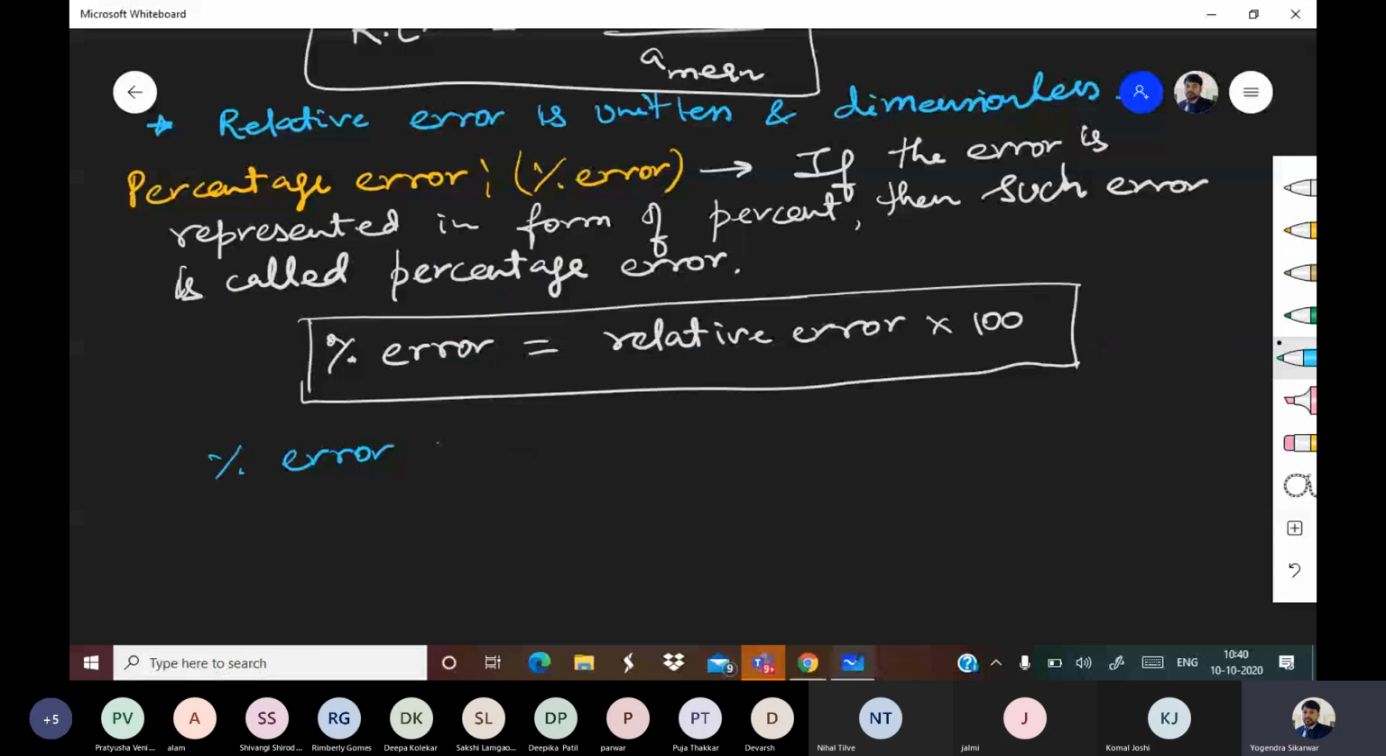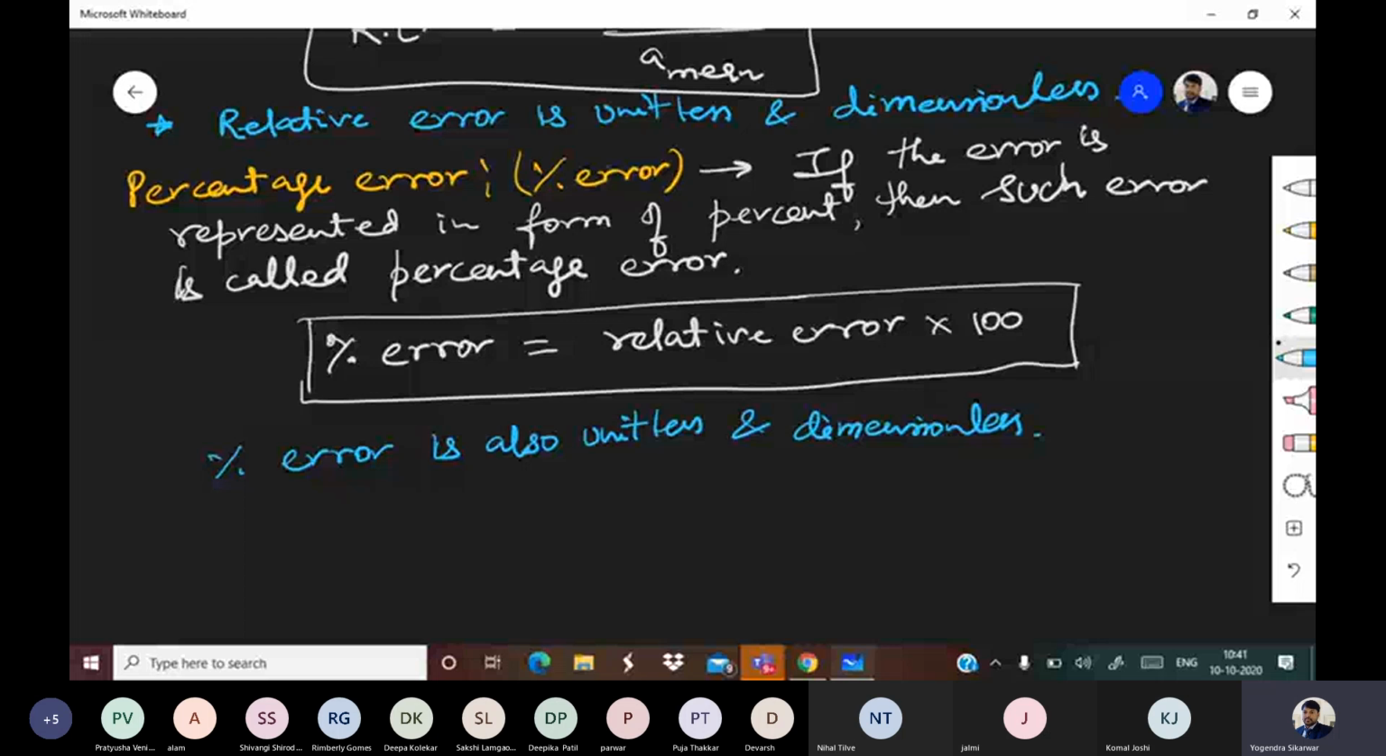Percentage error is also unitless and dimensionless. Noted, everyone? Good. So now let me give you a question.